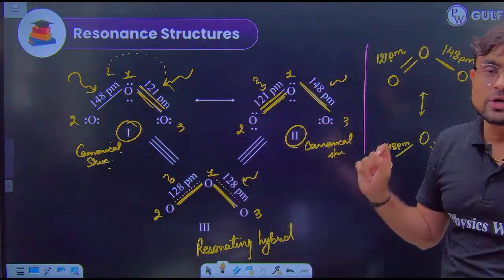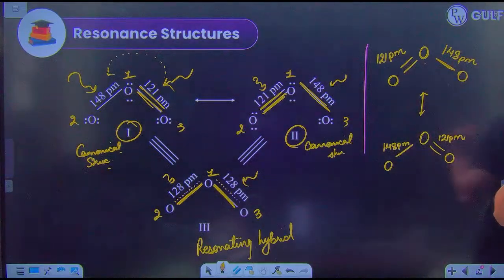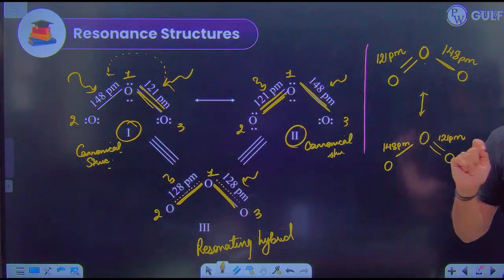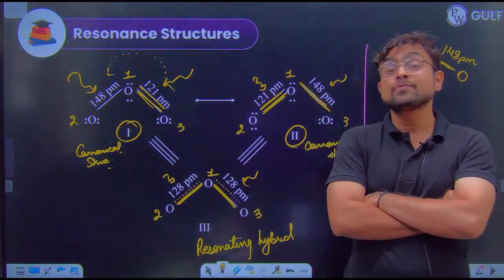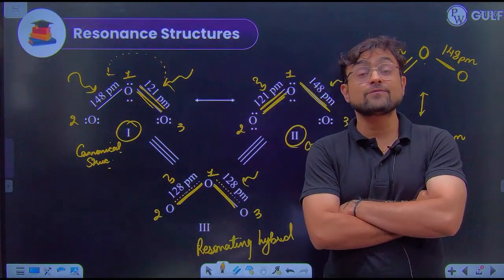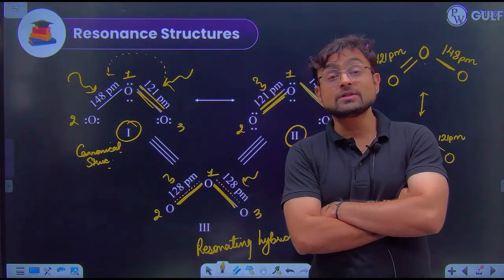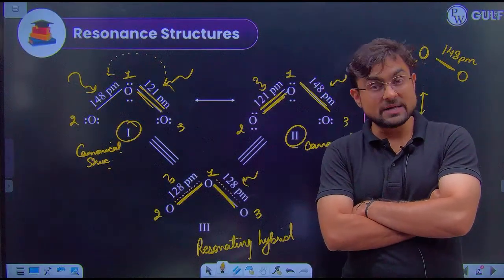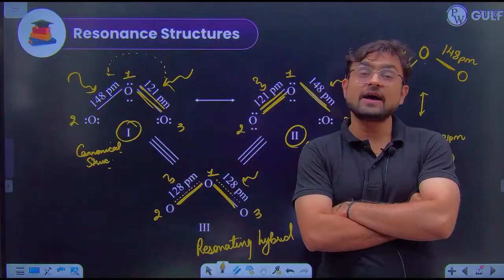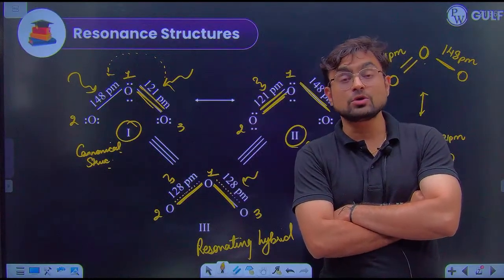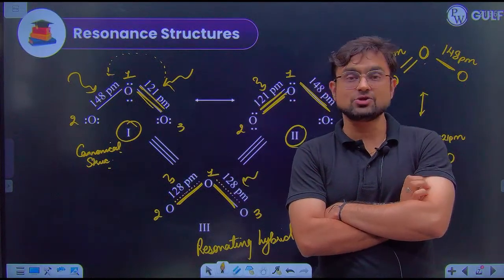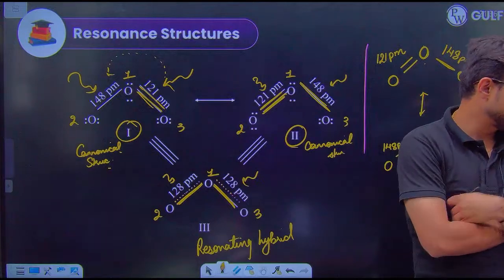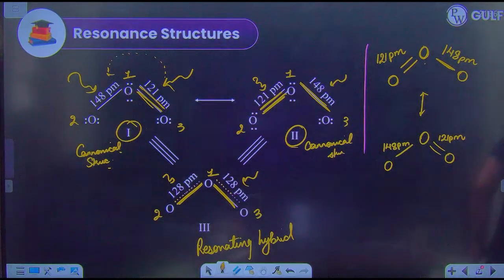So this is the concept of resonance. This is what we call resonance. Resonance is actually a hypothetical concept, and we use this concept for those molecules that have more than one type of structure representation. In order to justify their properties, we draw all the types of structures it has and then we take an average of it. Is this clear with everyone, guys?